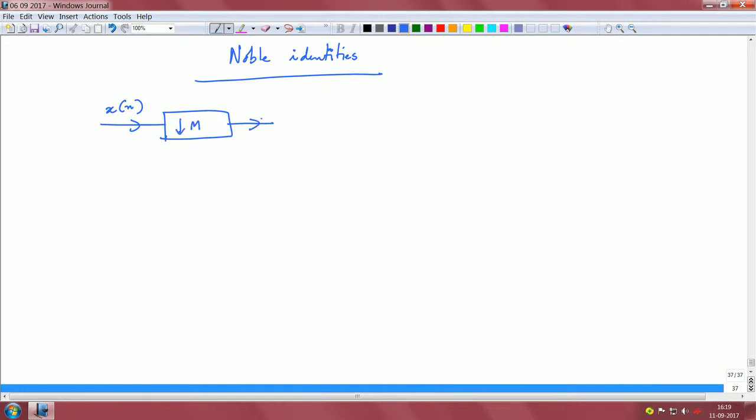So the idea behind Nobel identities is, can we link downsampling followed by filtering to perhaps filtering with downsampling, like the way we did swapping of operations for downsampling and upsampling, possibilities when they are equivalent up to swaps.